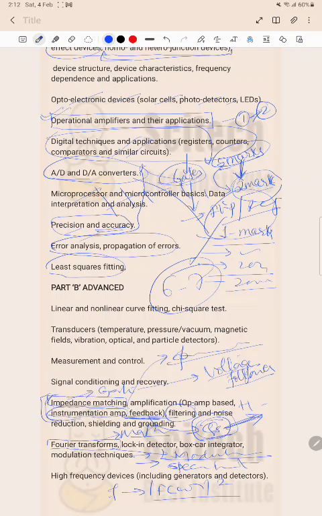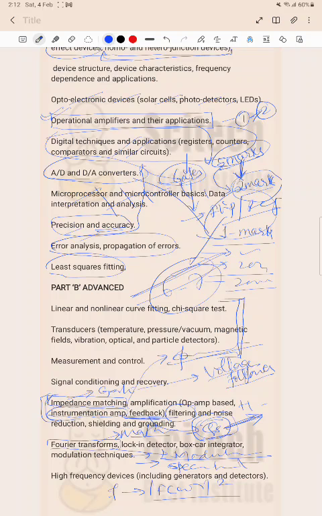Is it clear? What we have realized is that almost every subject, whether solid state or classical, lengthy subject or small subject, has approximately the same weightage, plus minus 2 to 3 marks. It's not like the NET examination, where some papers have 45 marks weightage and some papers have 15 marks weightage. Here only a 3-4 marks difference is there, because the entire paper is only 100 marks. So I hope you got the idea of the entire paper pattern.